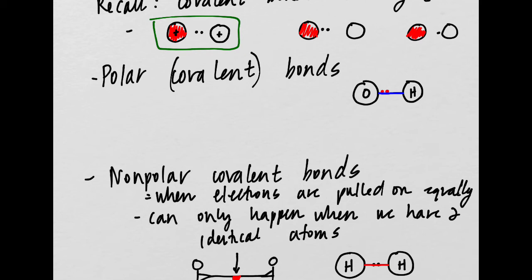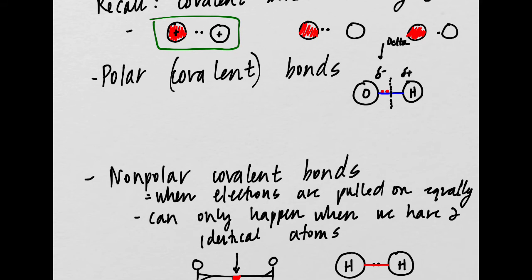So in this blue bond, we could split it in half, and we would see that one side has more electrons. So that means that it's going to be a little bit negative. And the way that we depict that is partially. This is a delta, it's a symbol. Delta negative, partially negative. And this side of the bond is partially positive, right? Because it's getting the electrons pulled away from it.